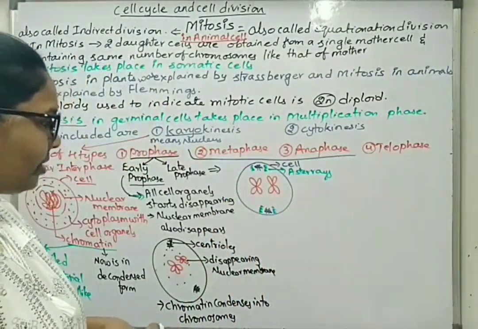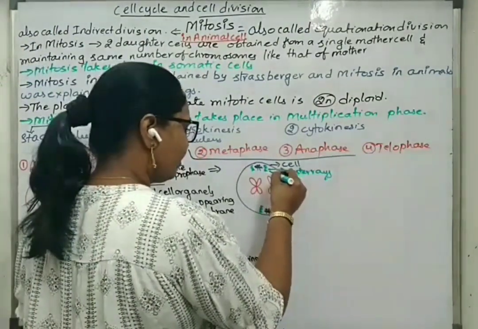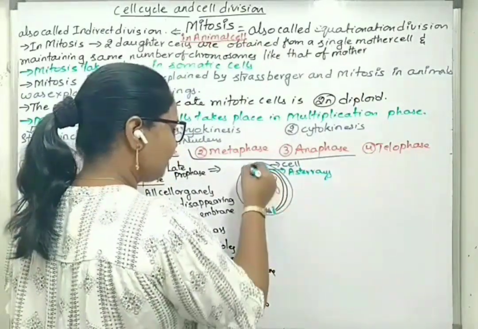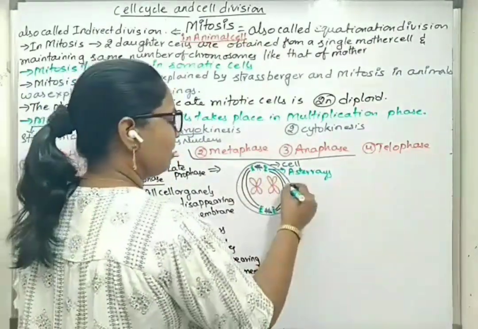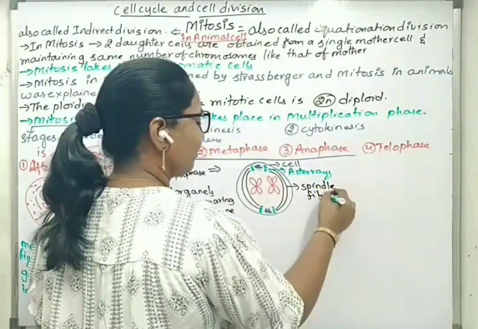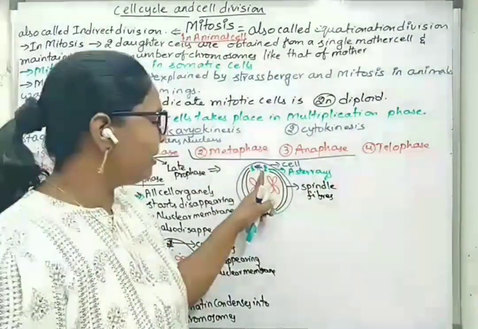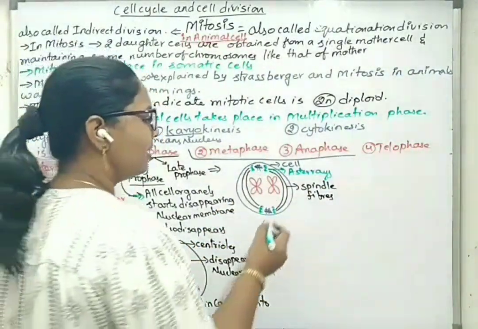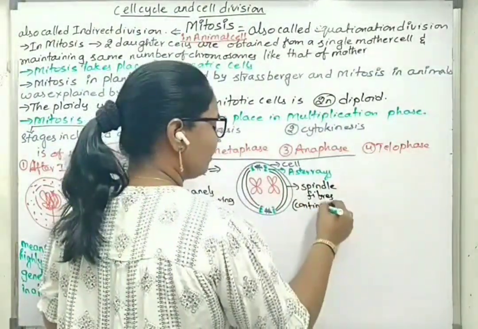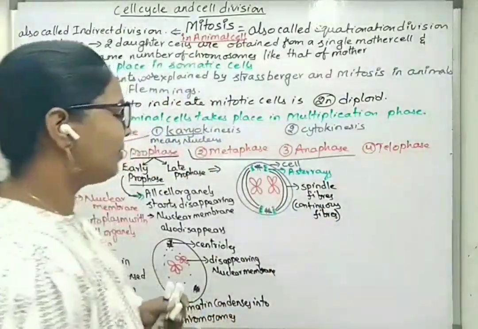Along with these chromosomes, there will be formation of spindle fibers also. Spindle fibers are made up of tubulin proteins. Like this. So these are spindle fibers. Since here spindle fibers start from one centriole to the other centriole, these are called continuous fibers.